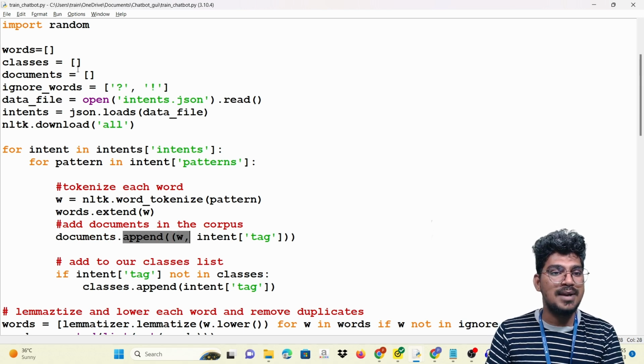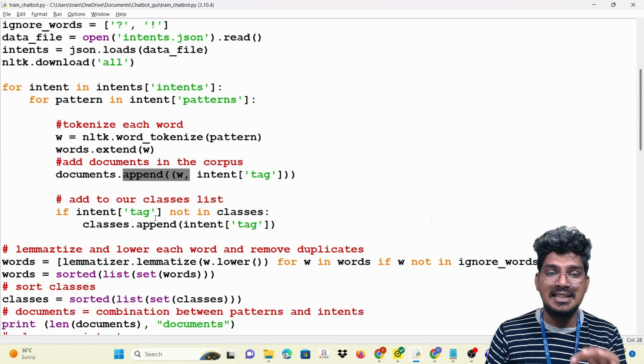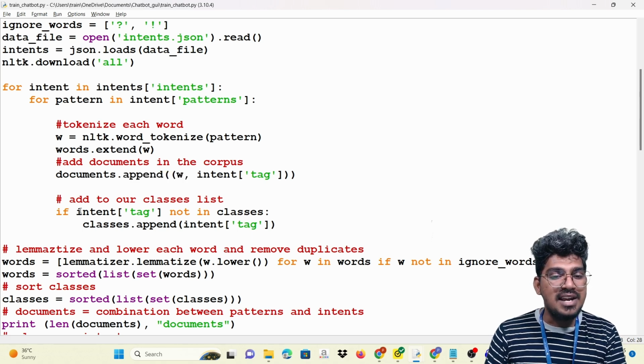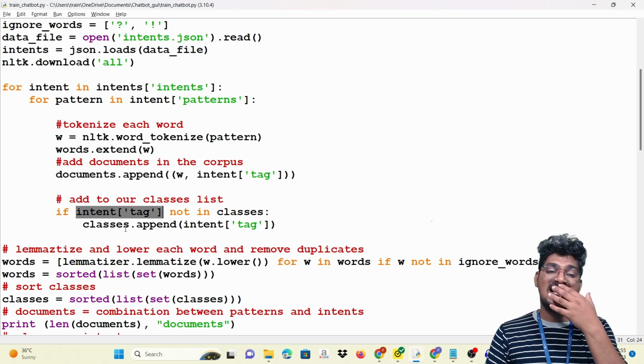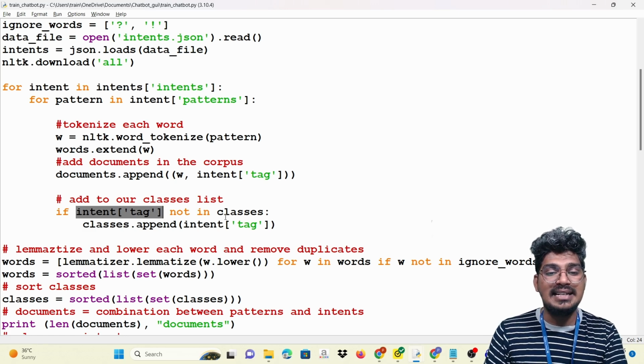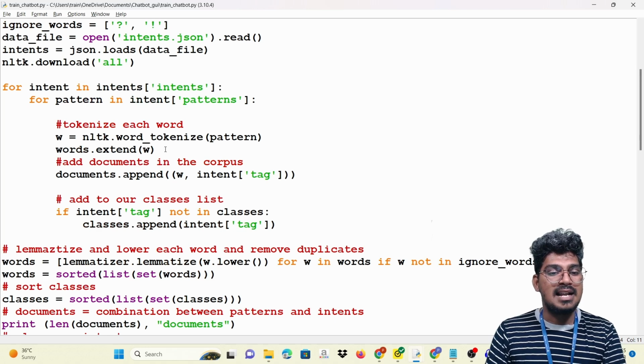Tokenization words is going to be added to this particular documents. After that, add our classes list. So for this particular tags, it is nothing but the classes. If the intent tags is not in the classes, then classes.append the intent tags. So that particular tag is going to be stored in the classes list.